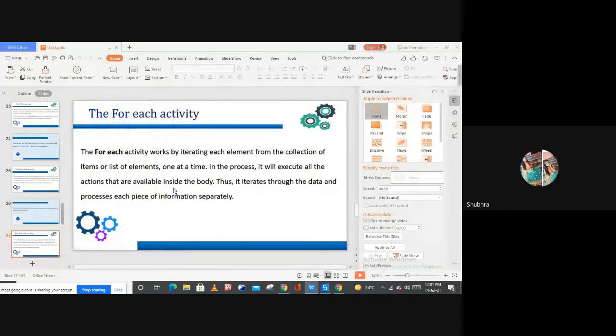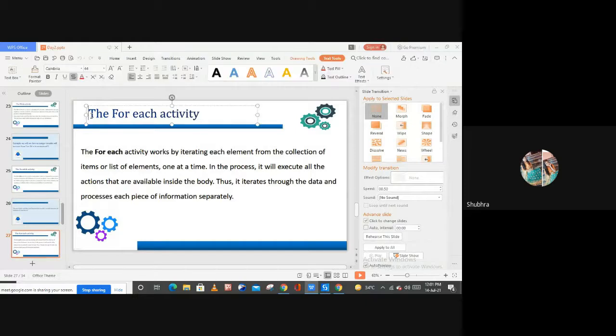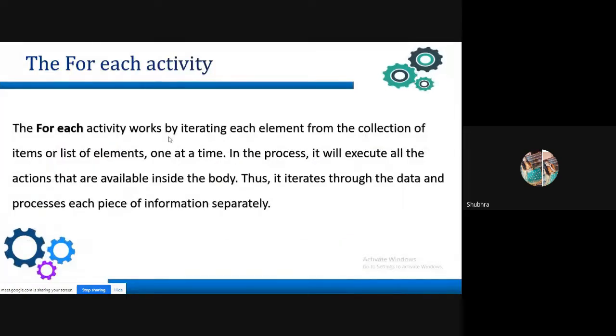Now the next one is a for each. For each is again a very good activity here. Now let me show you how you can use the for each activity. The for each activity works by iterating each element from a collection of items or a list of items, one at a time, right? In the process, it will execute all the actions that are available inside the body. Thus, it iterates through the data and processes each piece of information separately, right?